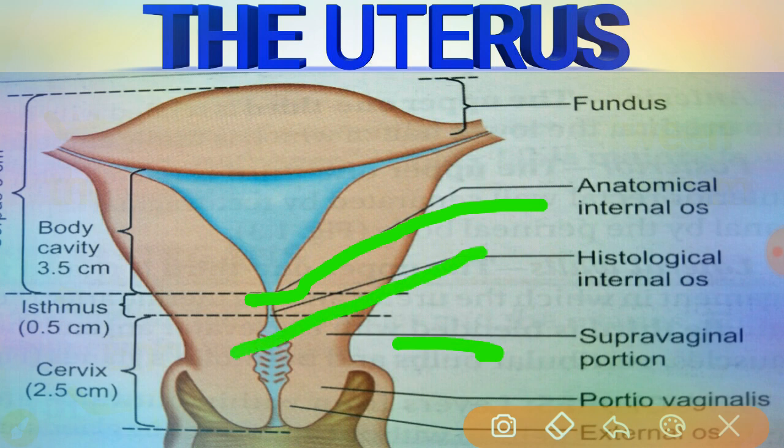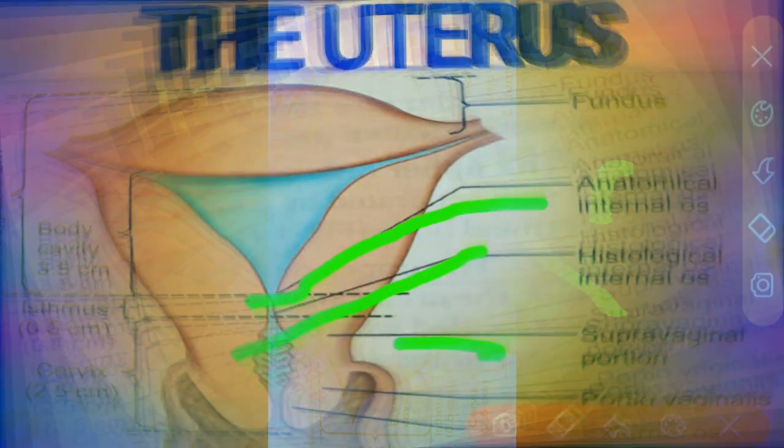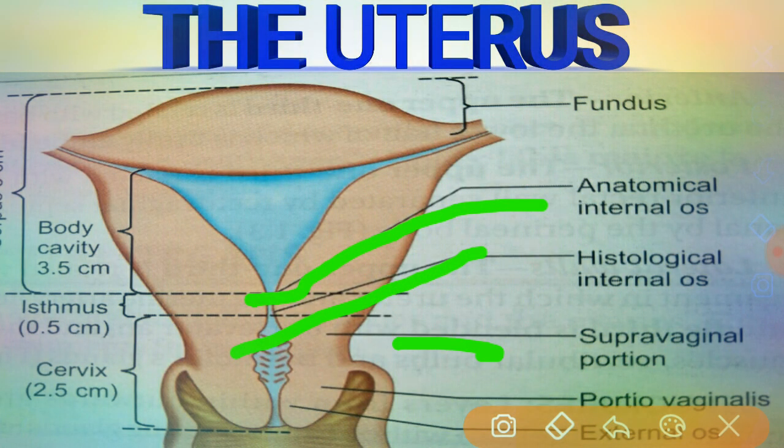Some consider it as the lower portion of the body of the uterus.